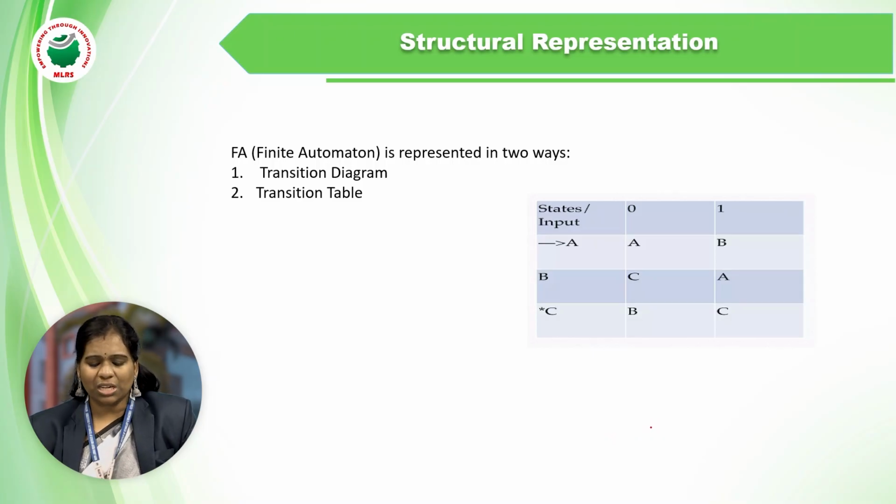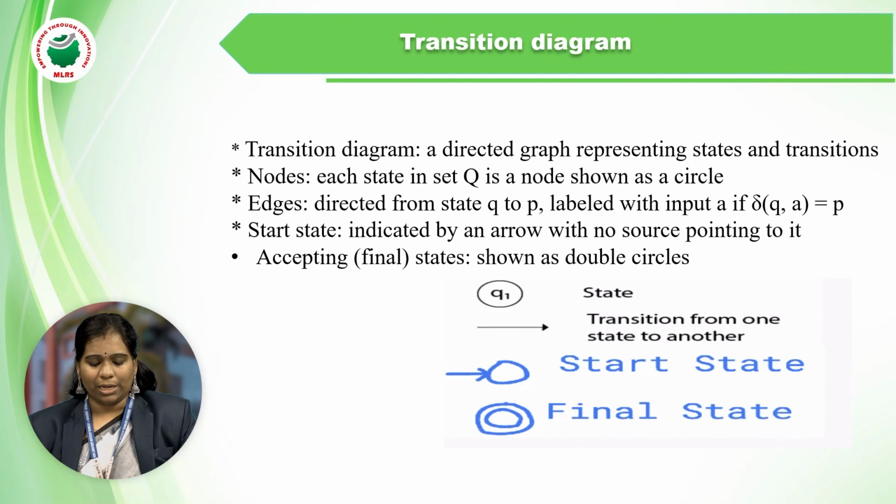This finite automata is represented in two ways. The first one is the transition diagram, the second one is the transition table. Before we go to the transition table, first we need to know what a transition diagram is.